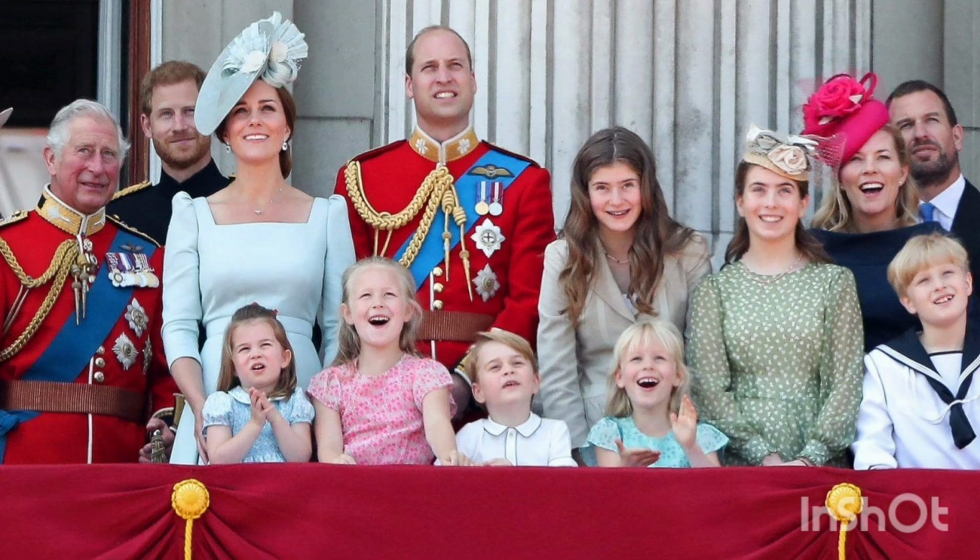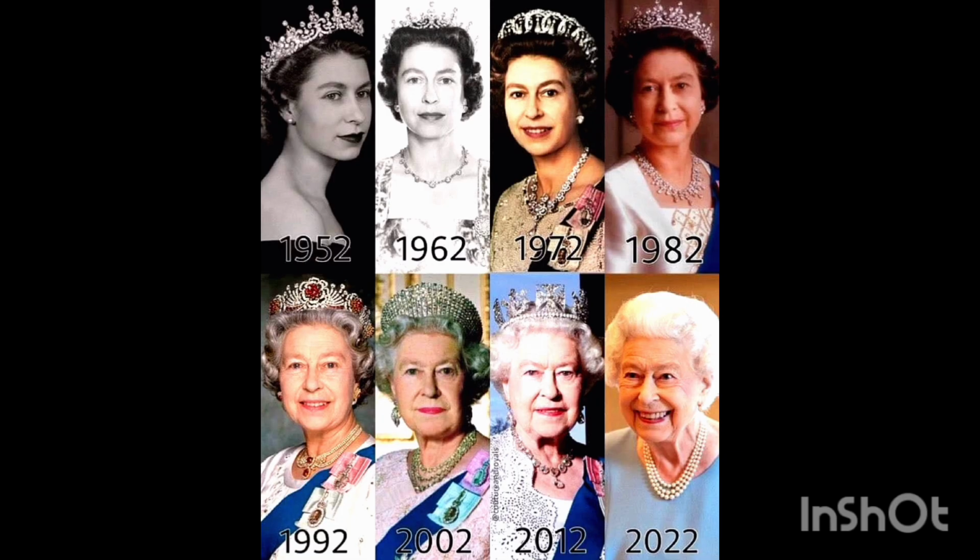The Restoration, 1660. The monarchy was restored with Charles II, but the powers of the crown were more circumscribed than before the Civil War. The Glorious Revolution, 1688. James II's Catholic leanings and attempts to assert royal power led to his deposition and the invitation of his Protestant daughter Mary and her husband William of Orange to become joint monarchs.